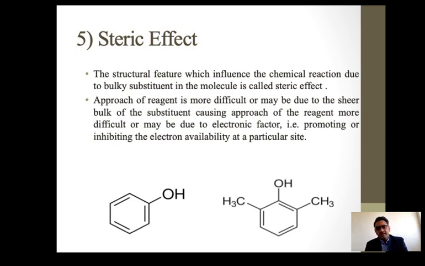Here this is the phenol, which is very much free, there is no crowd, so this is the more reactive species, we can say. With no crowd, it can easily give the reaction. But in this type of structure the crowdedness increases, these two methyl groups are making the crowdedness increase, and due to this crowdedness the availability of the electrons of the phenolic OH group is inhibited. They are making a crowd there, and that makes it less reactive.